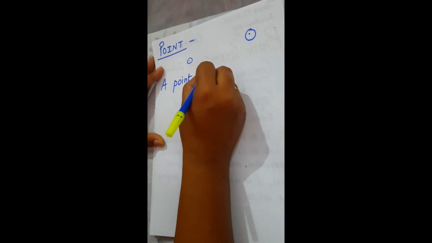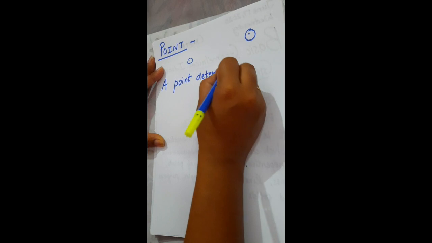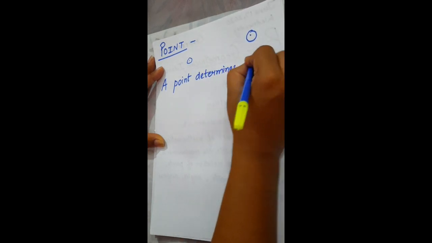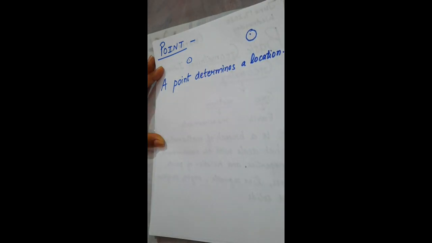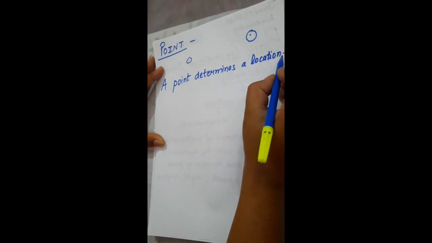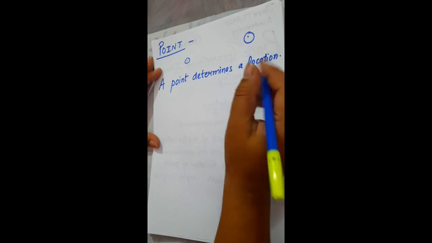So basically, what is a point? A point determines a location. Here, if I just mark a small dot, it is a point.